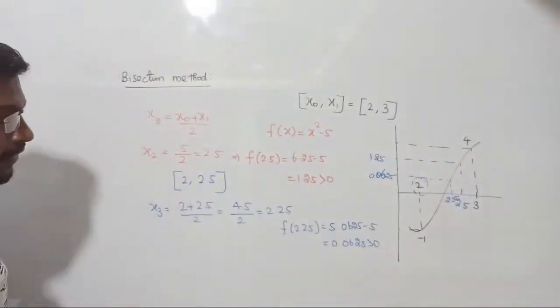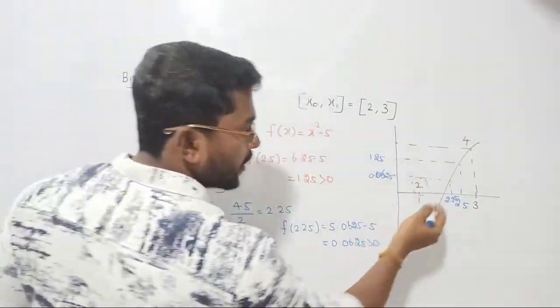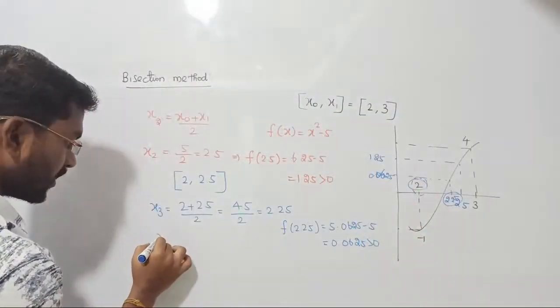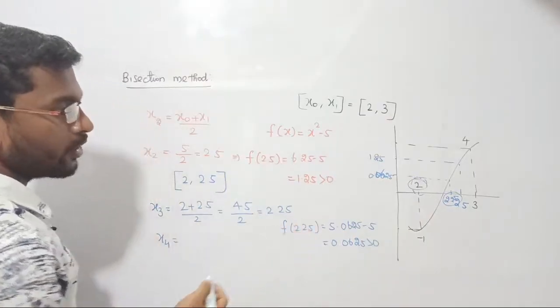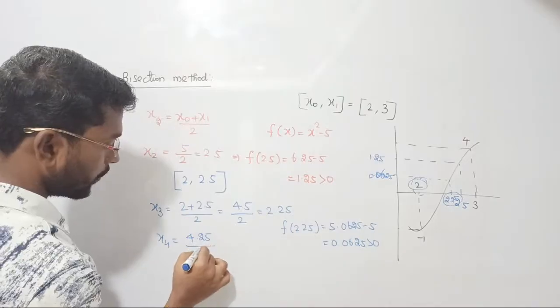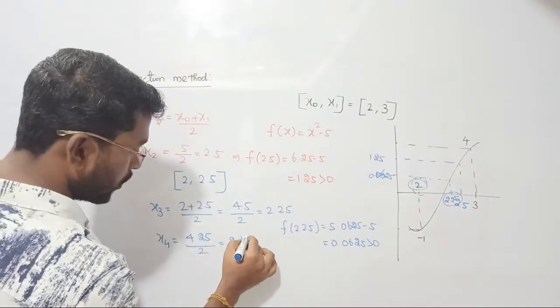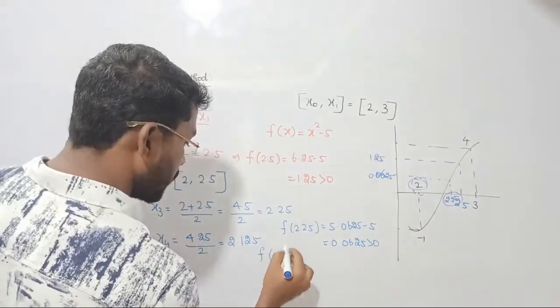So again we have to take the average, but which average? Between 2.25 and 2, correct? Because they are the new roots. 2.25 and 2 are going to be the new roots, so let me write 2 plus 2.25 will become 4.25, right? So directly let me write 4.25 upon 2. Its average value will become 2.125, correct? Yes, let's find out the answer for this one.